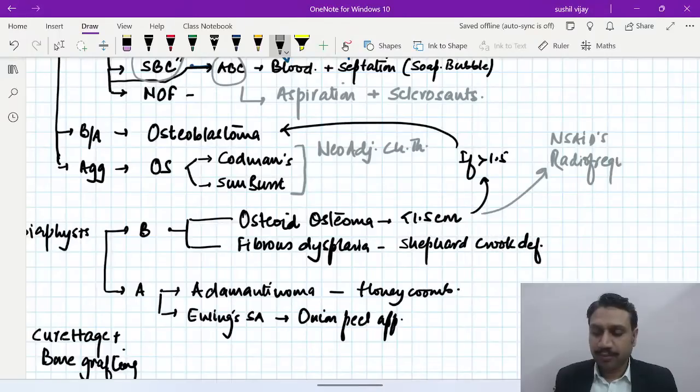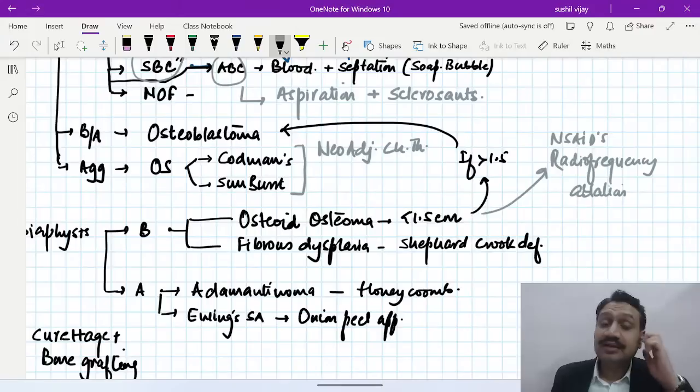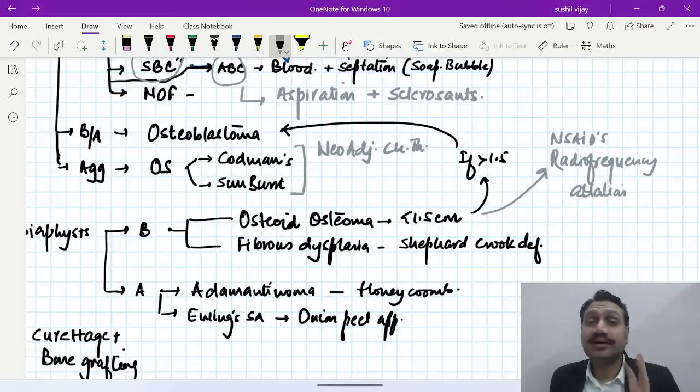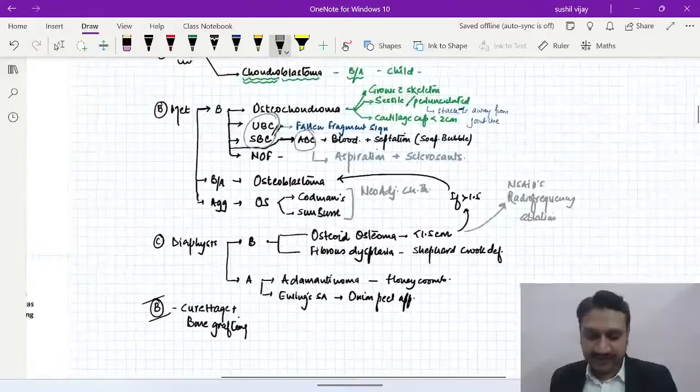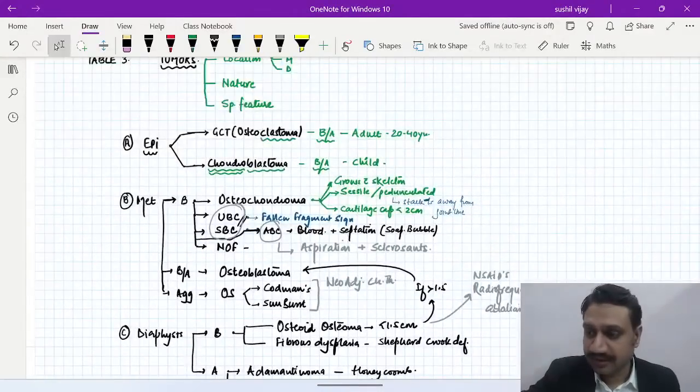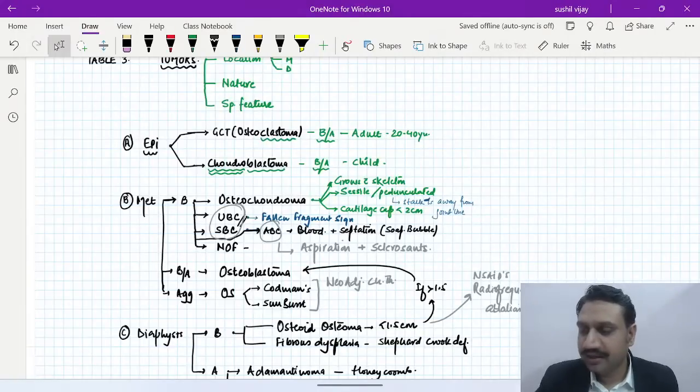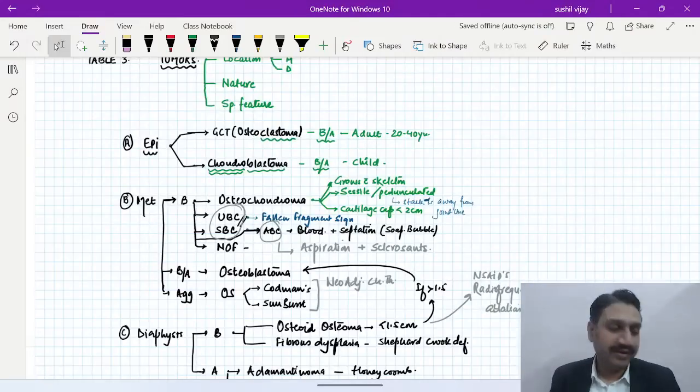Okay, so this is a broad picture of all the tumors, their location, their nature, their special feature, and the planning of their treatment. Right? This is fine with everyone? If you all are with me, can we have some thumbs up? I should know how much is the real attendance as of now. If you can please let me know how many are live with me in various channels. Okay, so let me just see how many are live with me. All right, so this is the second table we have made, right? This is fine. Is it going fine with everyone?